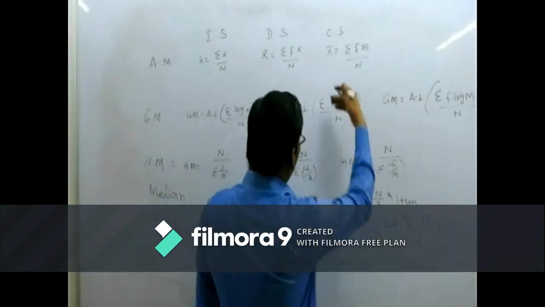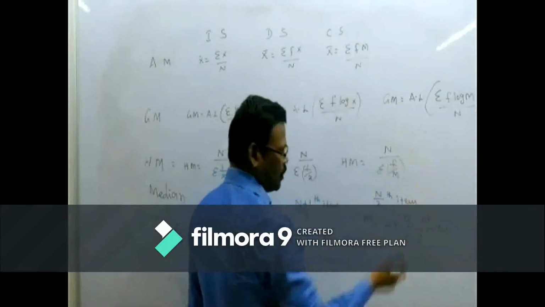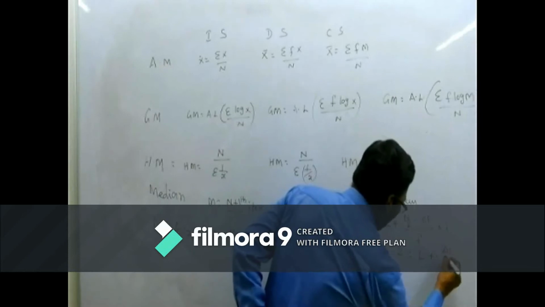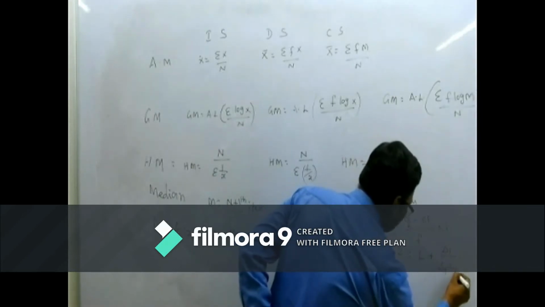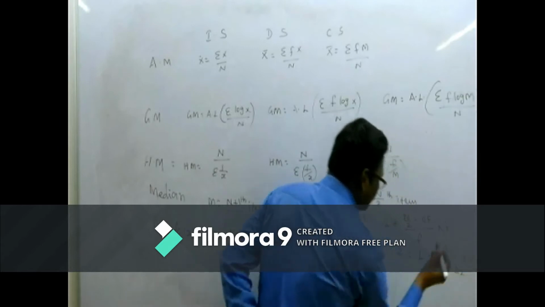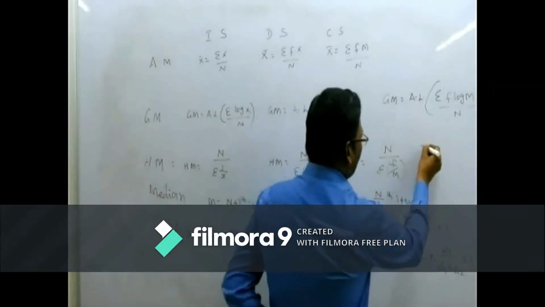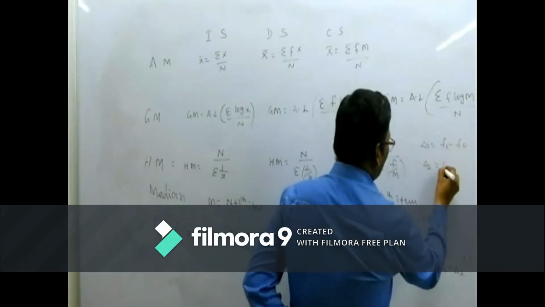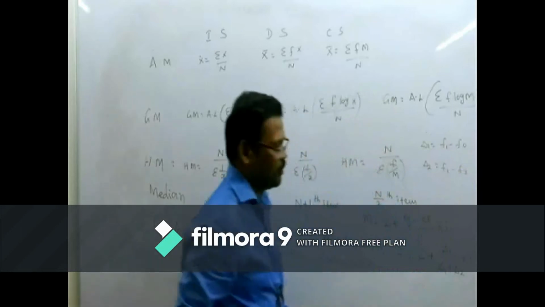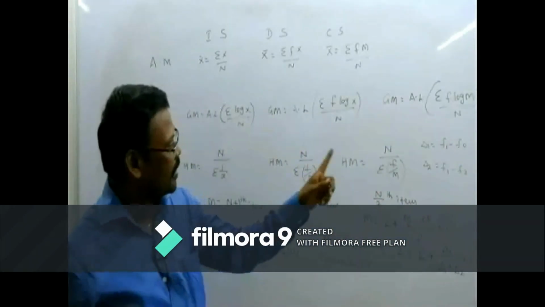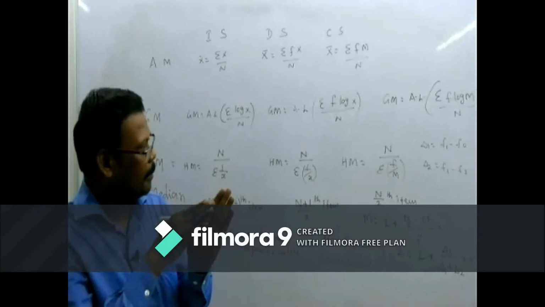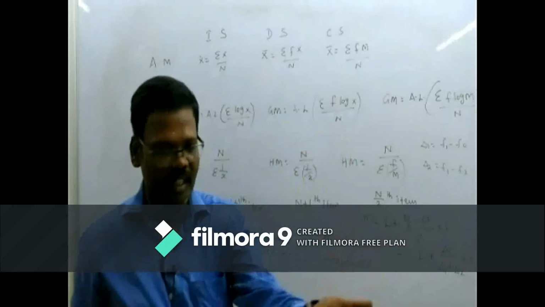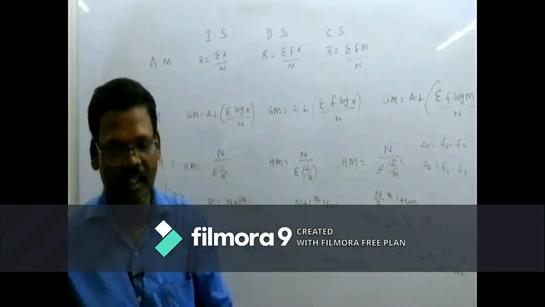In the continuous series, mode is equal to L plus delta 1 by (delta 1 plus delta 2), into i, where delta 1 is equal to F1 minus F0, and delta 2 is equal to F1 minus F2. F1 is the frequency of the modal class, F0 is the preceding frequency, and F2 is the succeeding frequency.